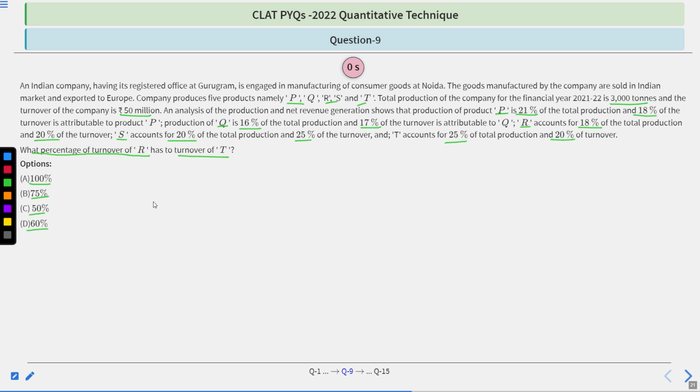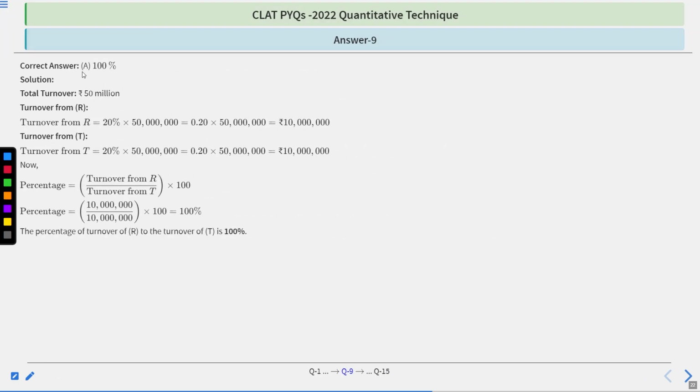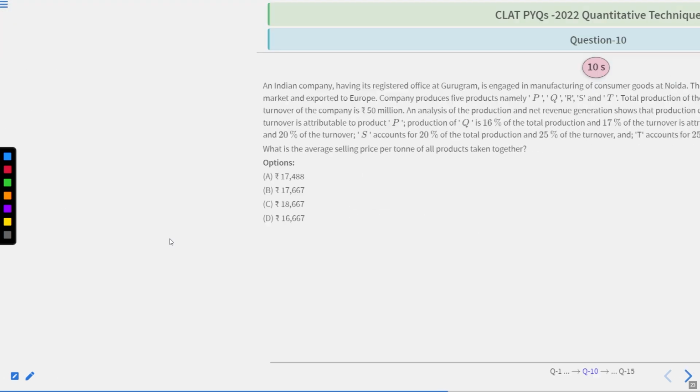Let's move to its correct option and its explanation. Option A is the correct one, which is 100%. Let's see. Total turnover is 50 million rupees. Turnover of R is 20% of 50 million, which is 10 million. Total turnover from T is 20% of 50 million, which is 10 million. For percentage, turnover from R divided by turnover from T multiplied with 100, you will have 100%. Okay, I hope that the explanation is clear to you. Let's move to the next one.